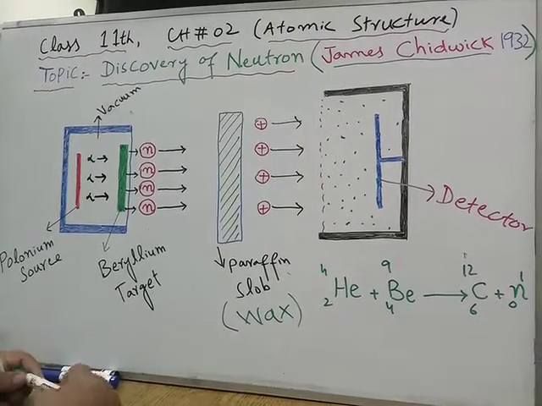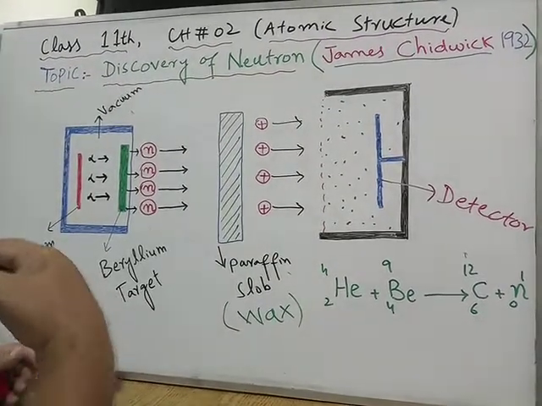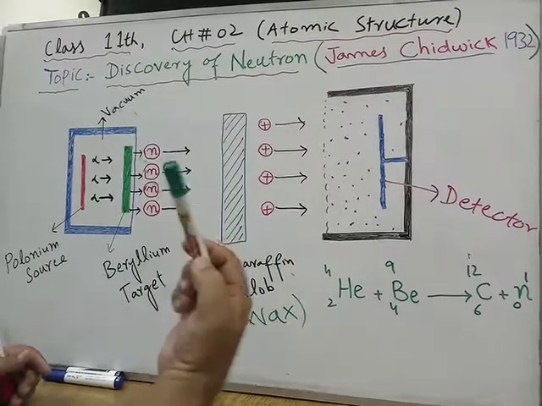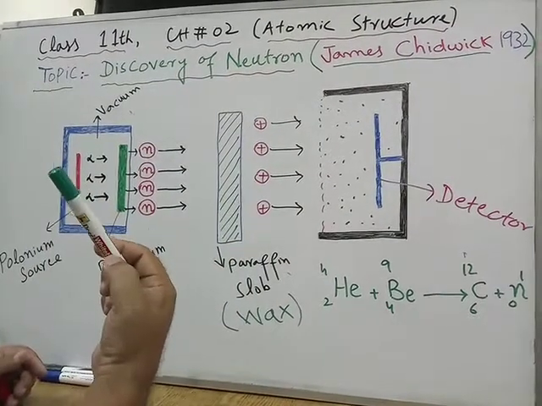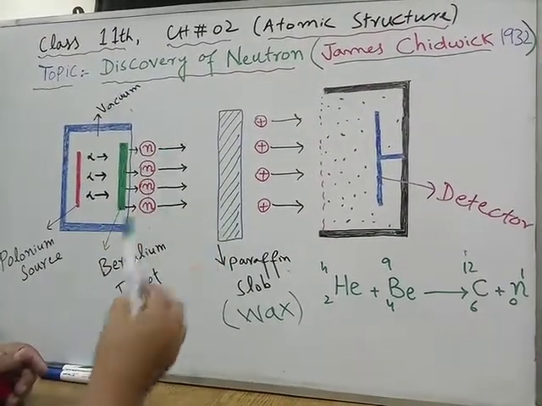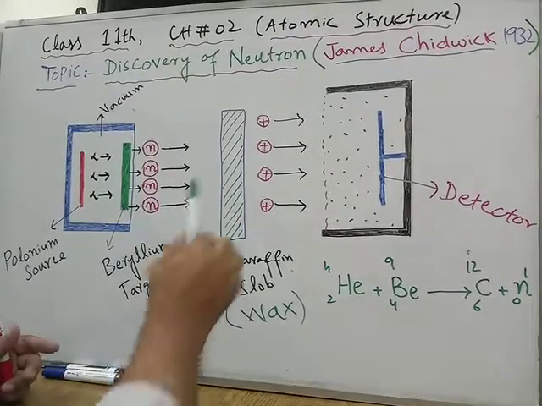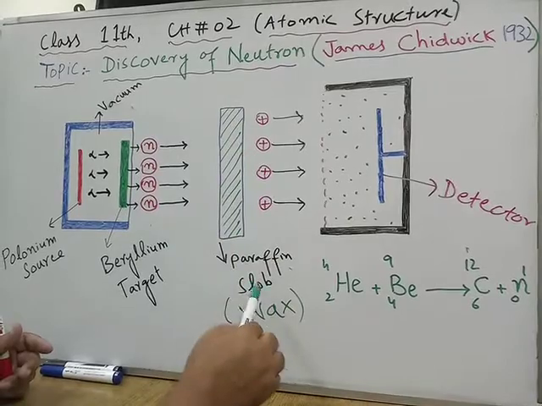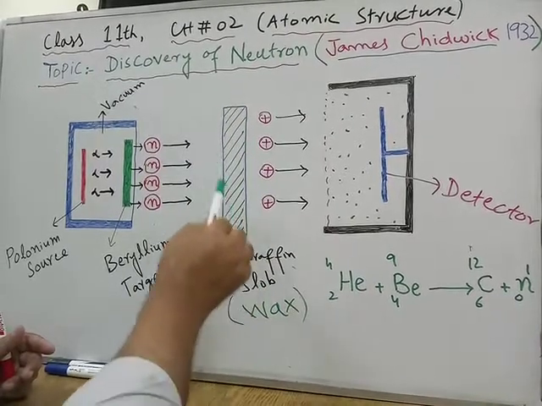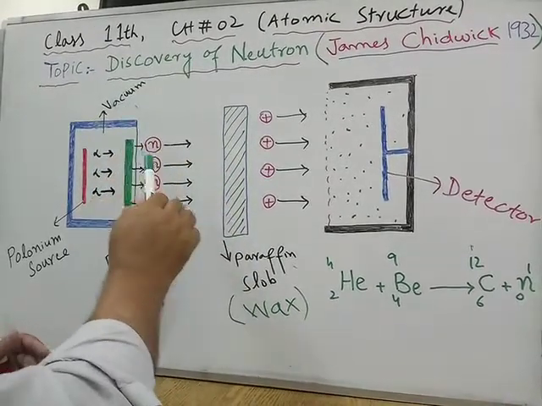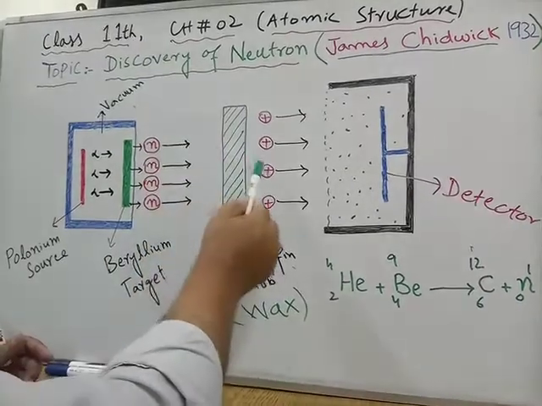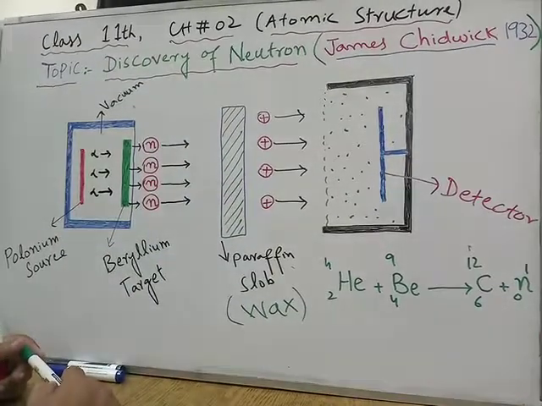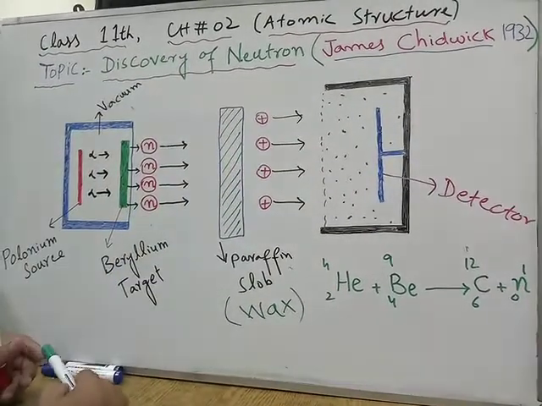Let me repeat my words. James Chadwick concluded that only those particles can shoot out protons from paraffin slab or wax which have a mass equal or comparable to the mass of the proton but carry no charge.